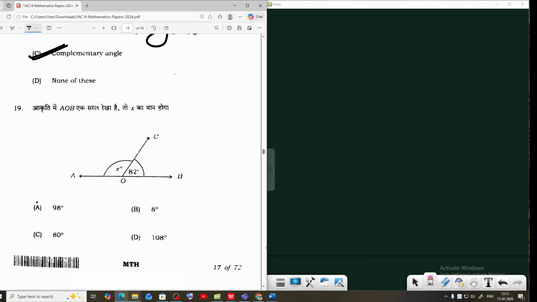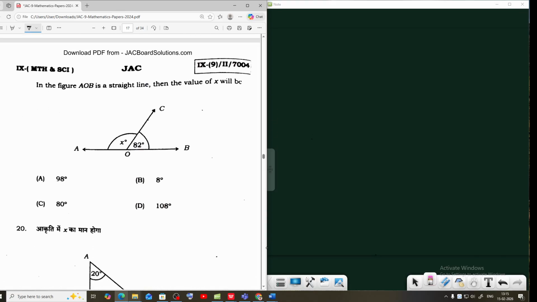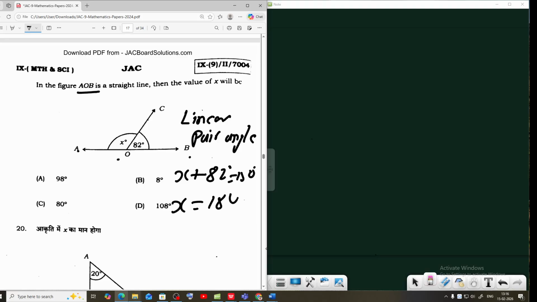Question number 19. In the figure, AOB is a straight line. Then the value of x will be? A straight line forms a linear pair of angles. That means x plus 82 degrees equals 180 degrees. That means x equals 180 minus 82. Your answer will be 98 degrees. That means option first is correct.